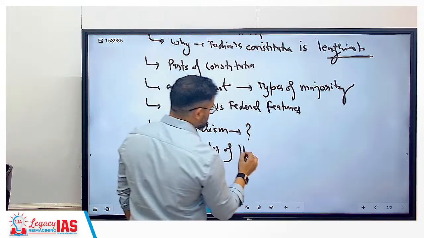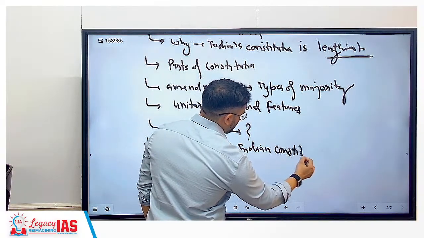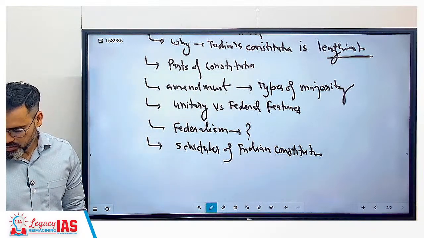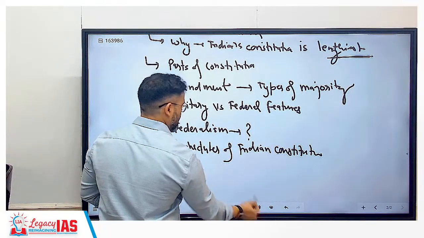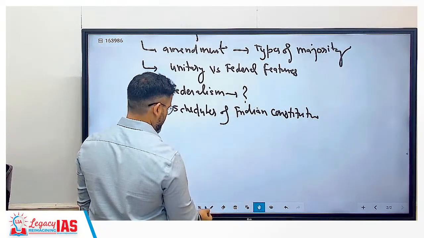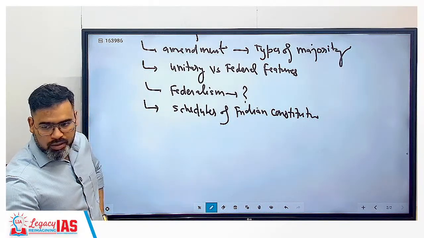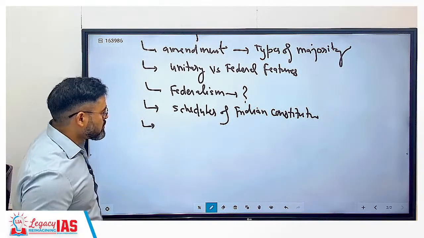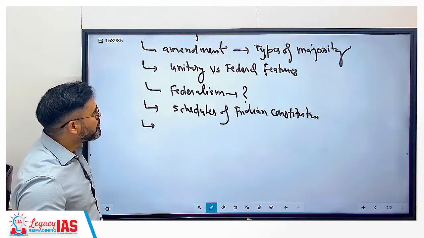Schedules of the Indian Constitution will be covered under it. Clear? Next, after schedules of the Indian Constitution, federalism, and unitary and federal features are done,